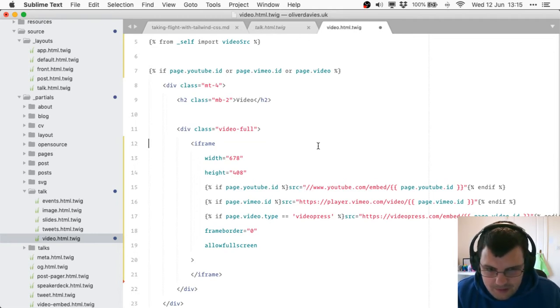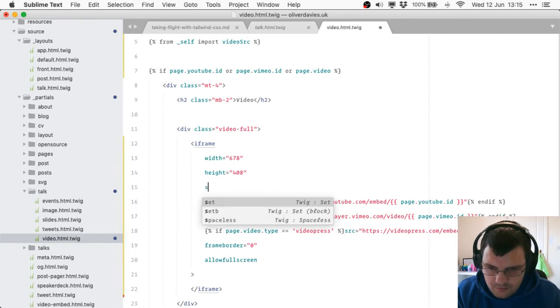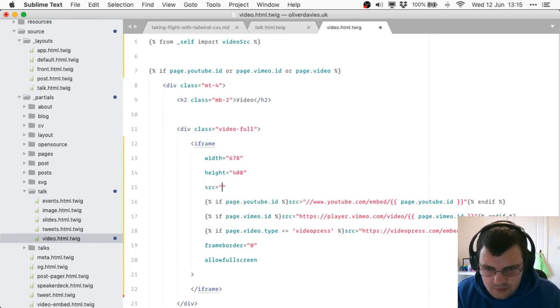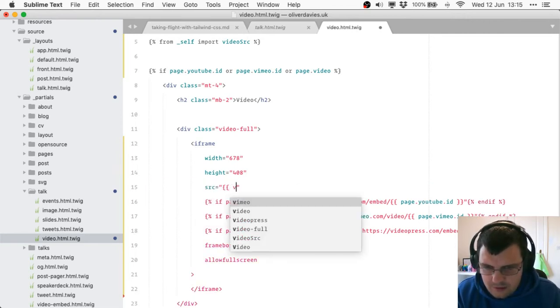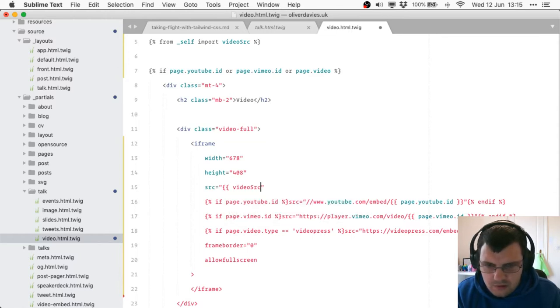So I'm keeping an eye on the time. What I'm thinking we're going to be able to do is use that here, video source, and that can be responsible for figuring out the source. We can pass through the whole page in that case.